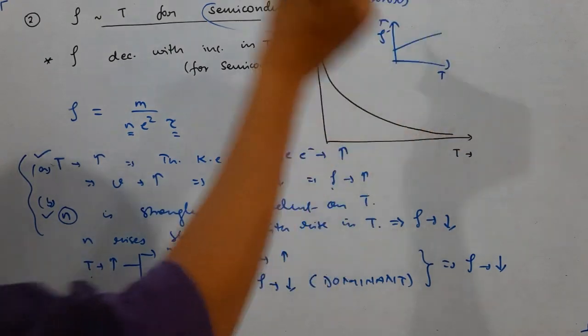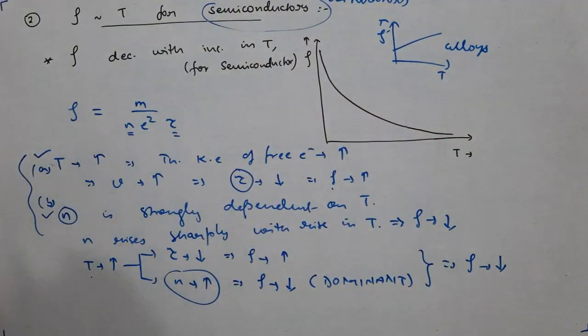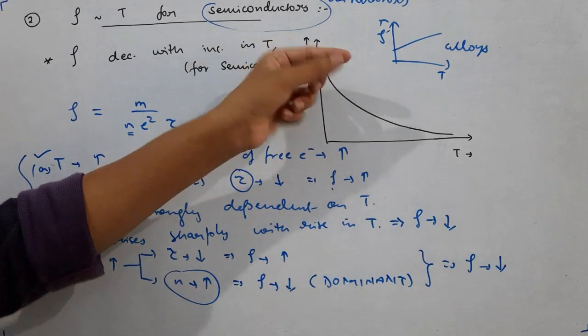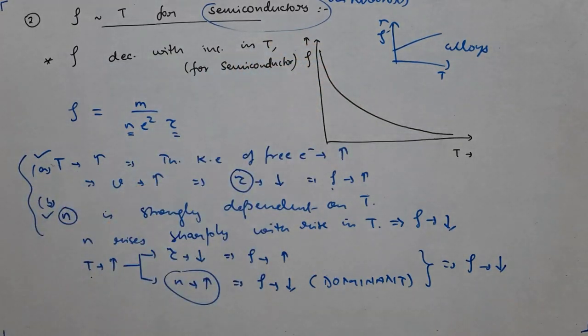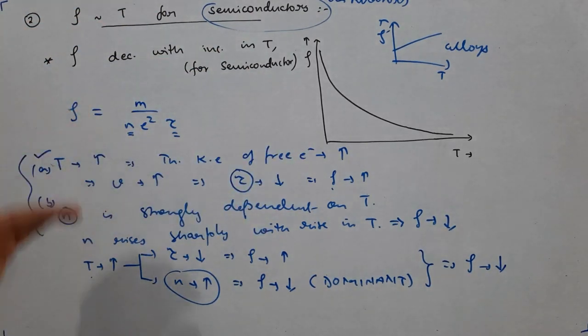So rho versus T for alloys like nichrome, manganin, etc., will be like this. This variation is not very large. The rho remains almost practically constant over quite a wide range of temperature, and that's why many of our heating elements are made of alloys. Clear? So please make notes of these particular things. These are very, very important. The resistivity versus temperature graphs and their explanations. Please be thorough in that.